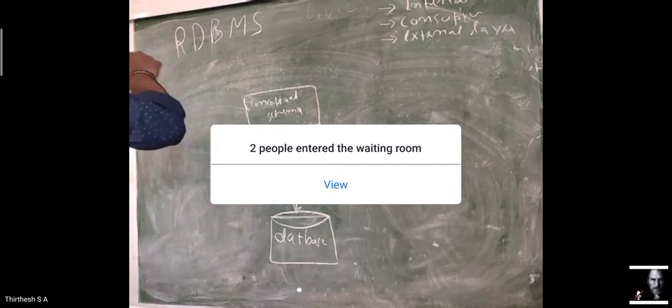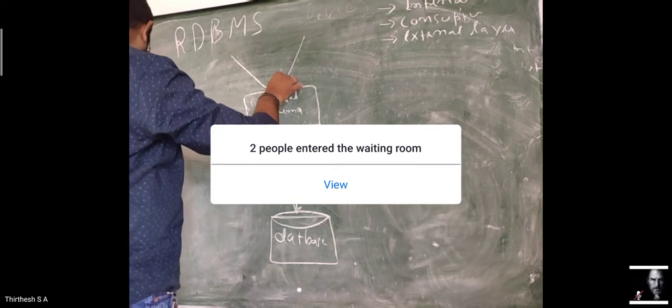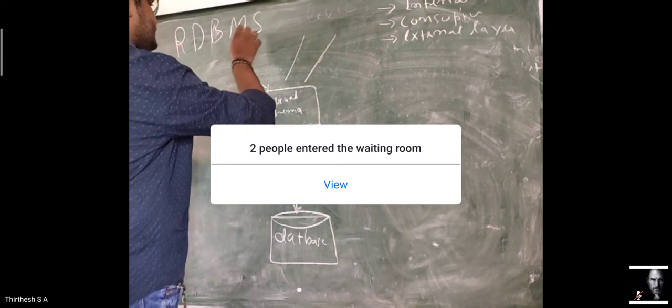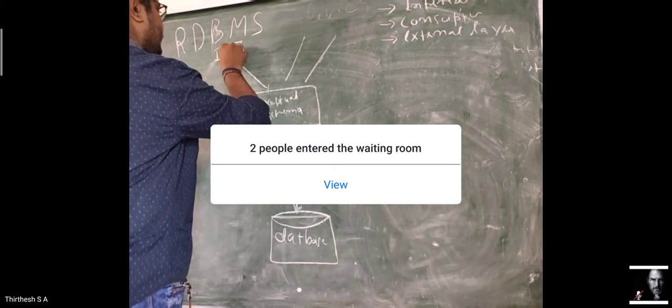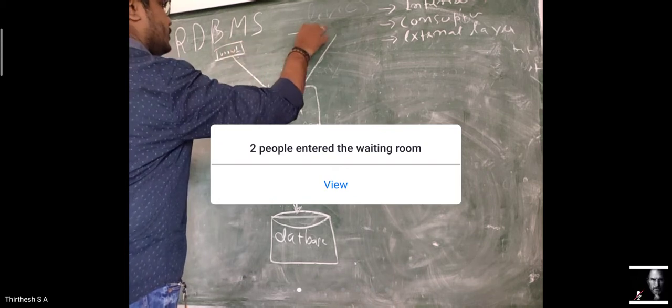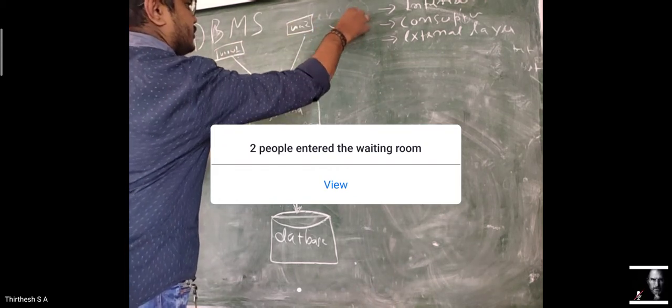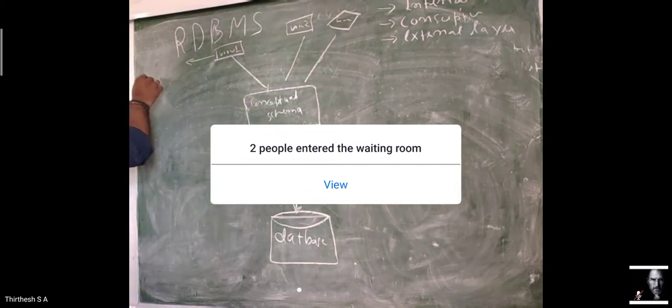Here we have end users who are going to use this data. It means the view. So this layer is known as the external layer.